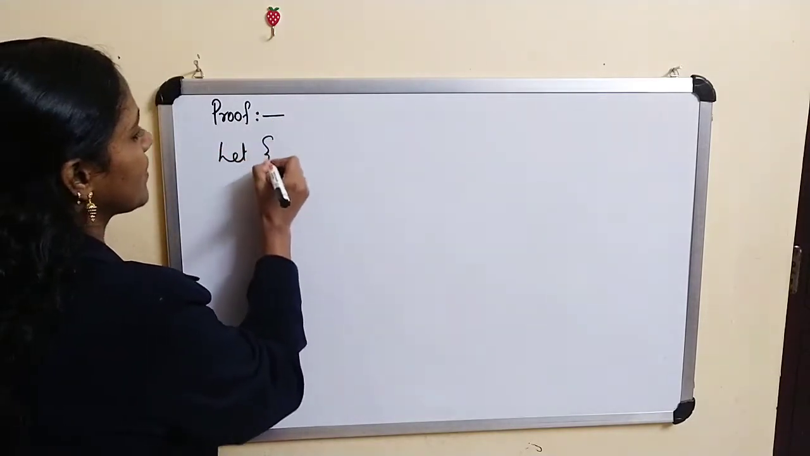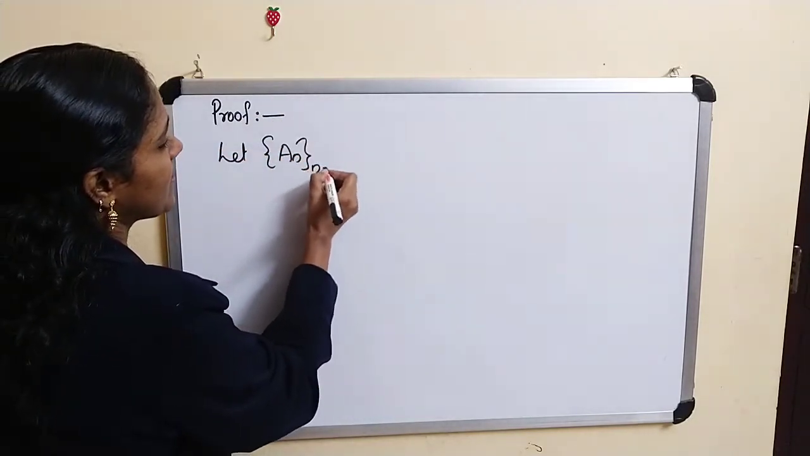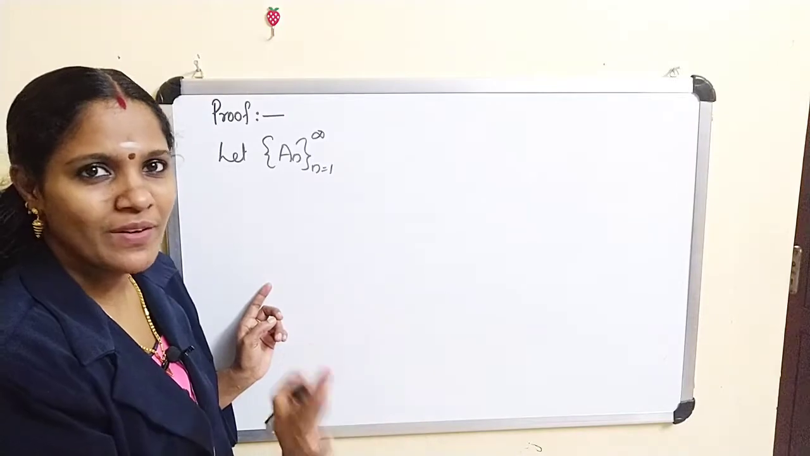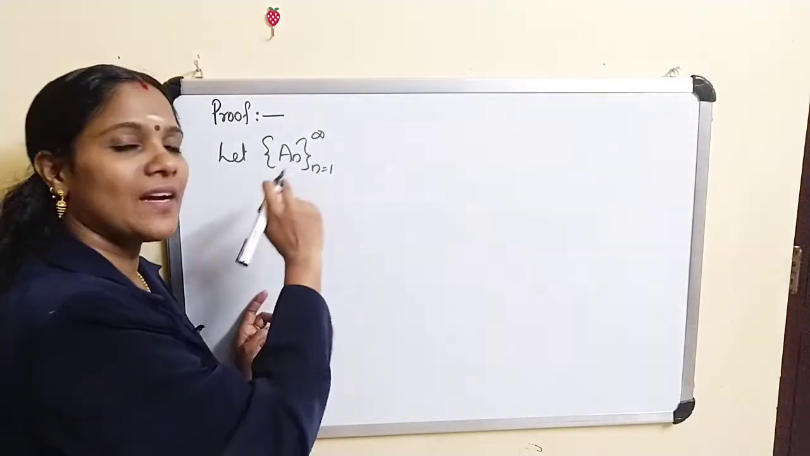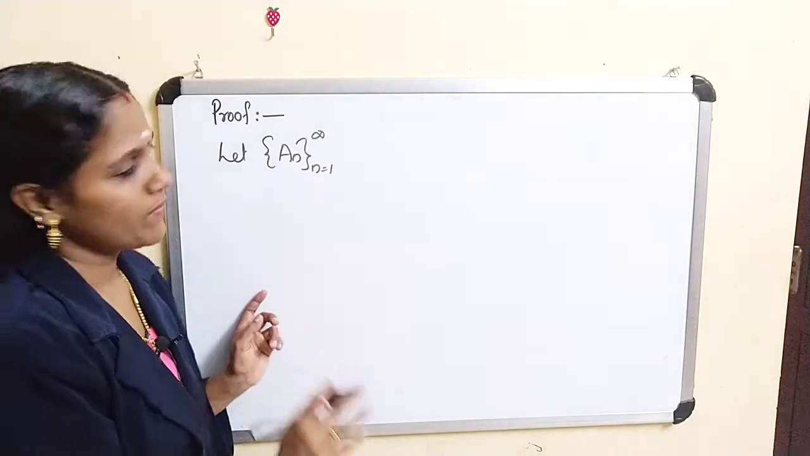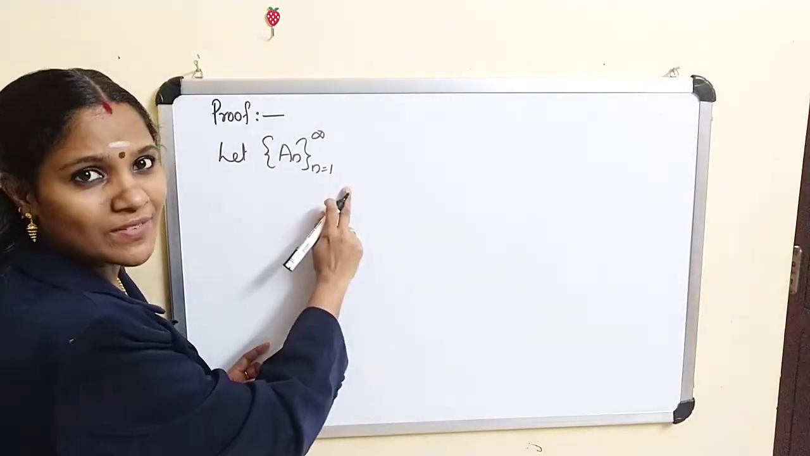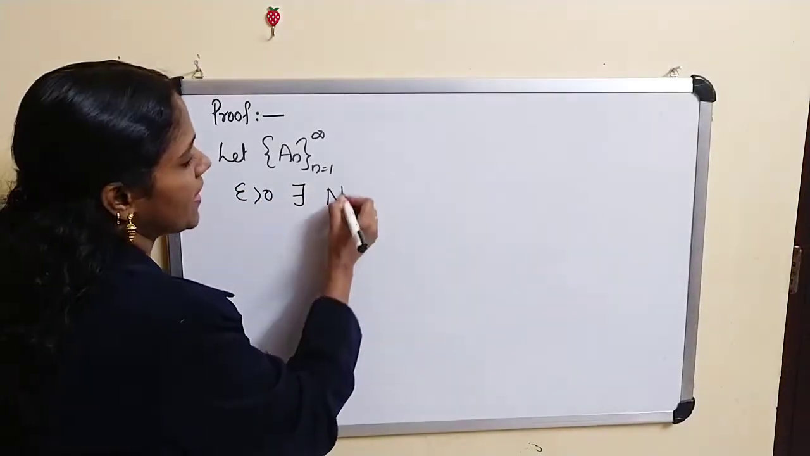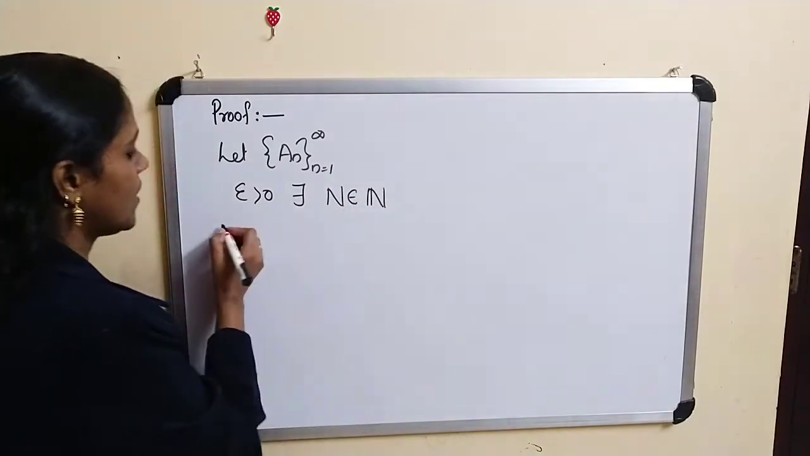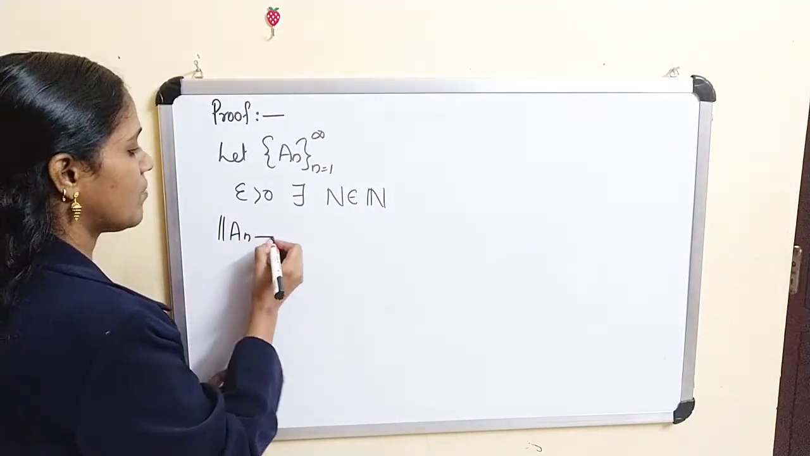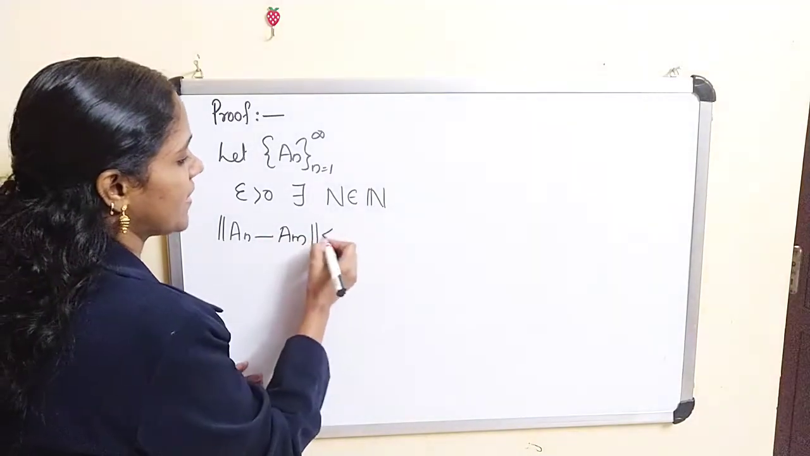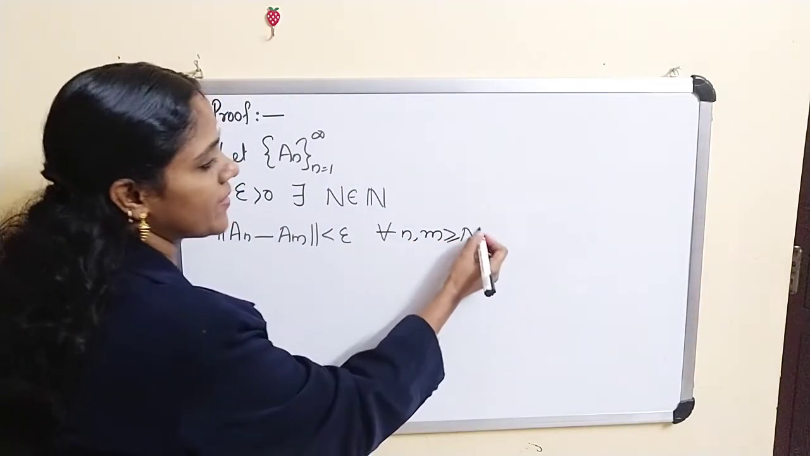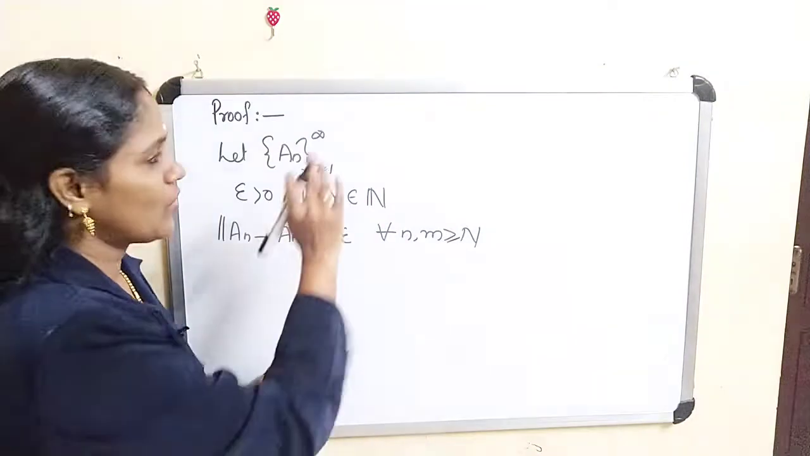Let (T_n), n equal to 1 to infinity, be a Cauchy sequence in L(X,Y). And now we have to prove this converges to some element in L(X,Y). What is the meaning of this being a Cauchy sequence in L(X,Y)? Given epsilon greater than 0, there exists N belonging to the natural numbers such that norm of T_n minus T_m is less than epsilon for all n, m greater than or equal to N. This is our definition of Cauchy sequence.